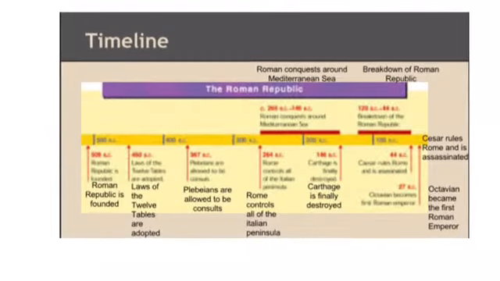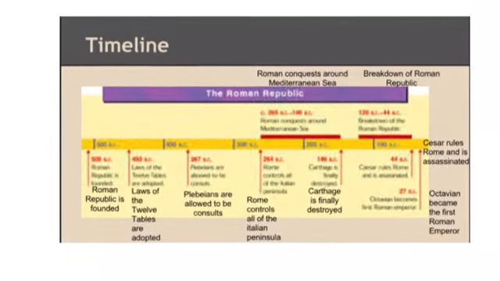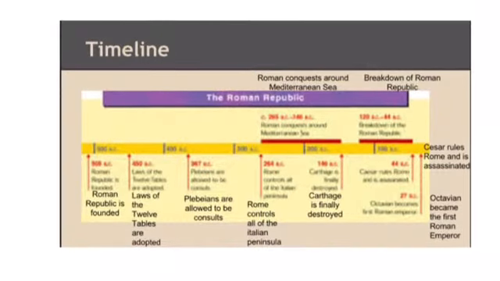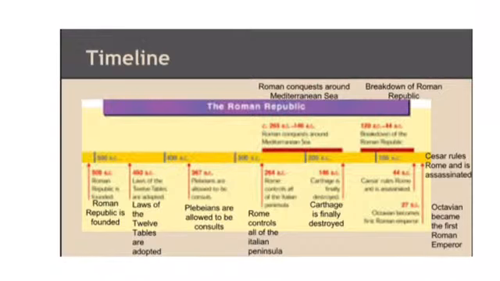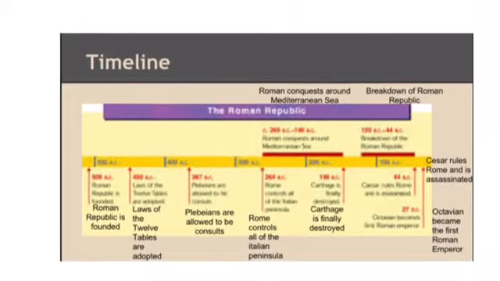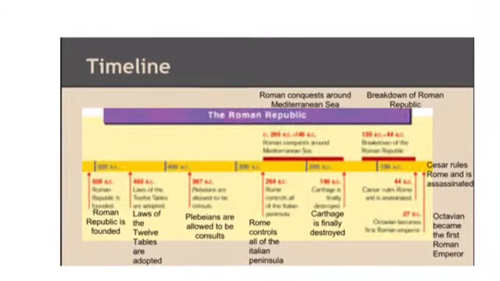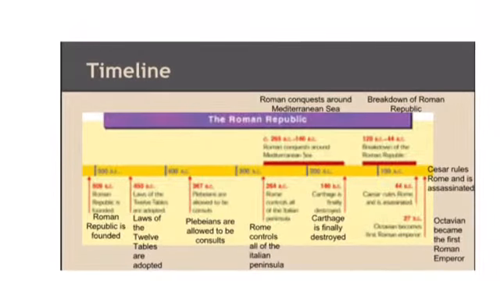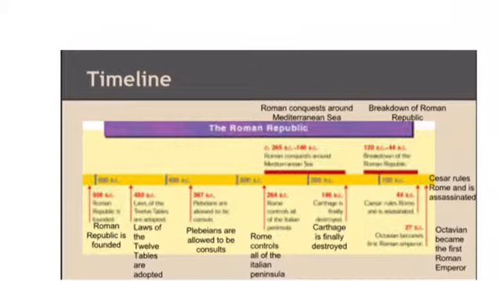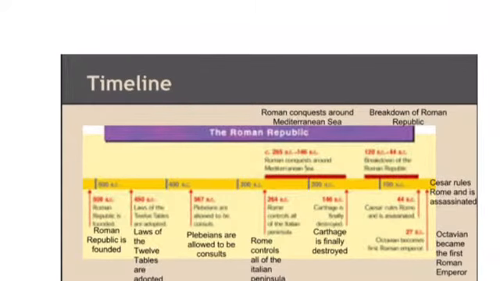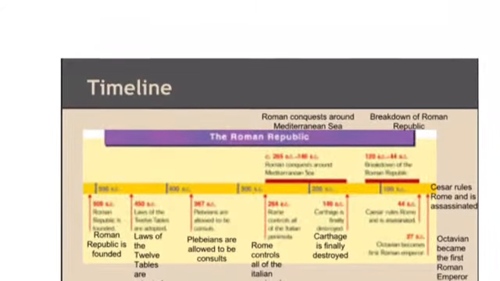In 450 BC, laws of the 12 tables are adopted. In 367 BC, plebeians are allowed to be consuls. In 254 BC, Rome controls all of the Italian peninsula. In 145 BC, Carthage is finally destroyed. In 44 BC, Caesar rules Rome and is assassinated. In 27 BC, Octavian becomes the first Roman emperor.